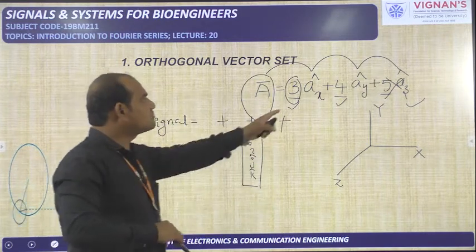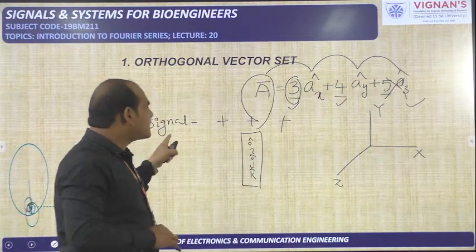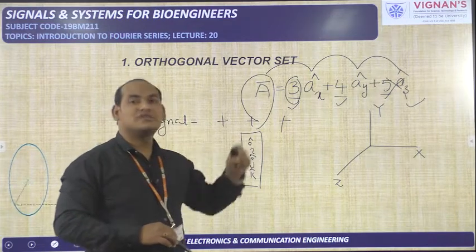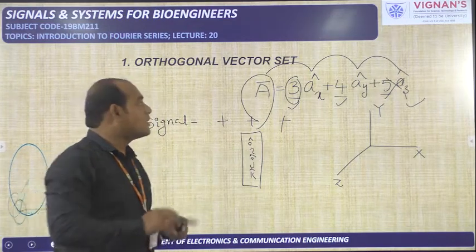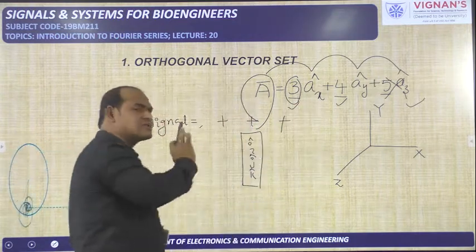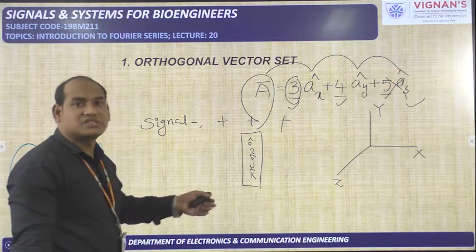Here also we have taken a summation, so here also I am taking a summation. But before the vector, what is there here? A coefficient. So here also some coefficients will be available. So how to approach that?